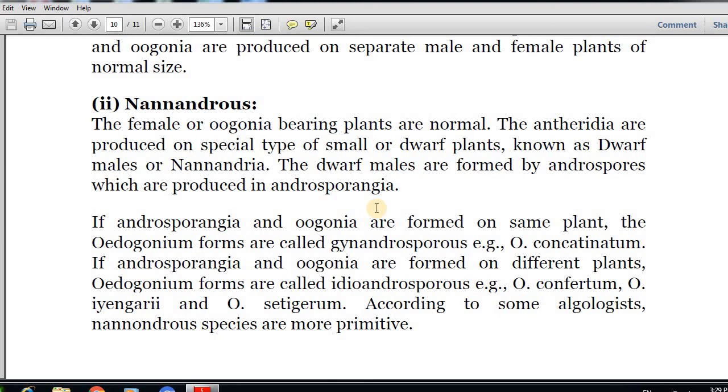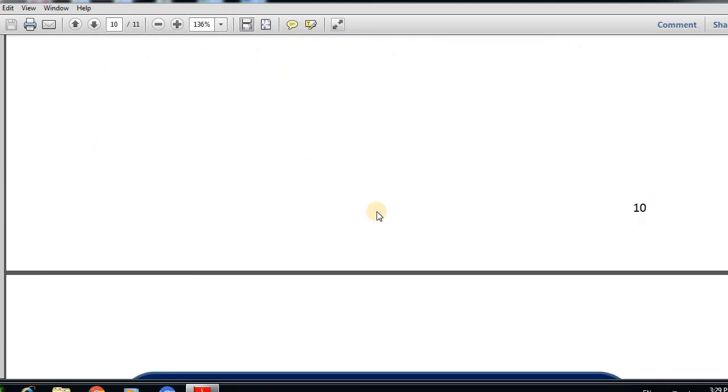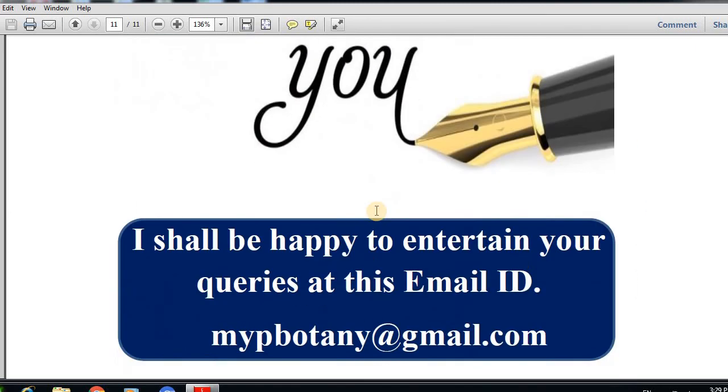According to some algologists, Nanandrous species are most primitive compared to Macrandrous species.